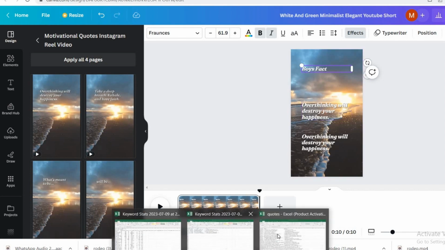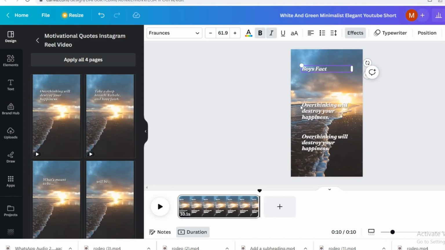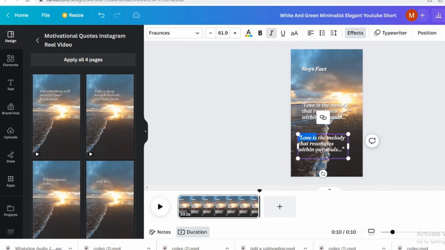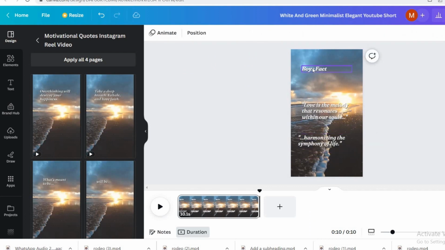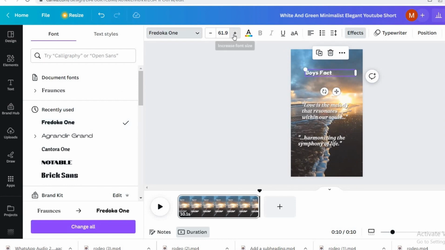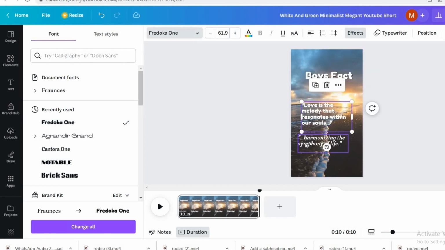And I did the second part, then go back to my Excel sheet, copy the first part and paste it here, and copy the second part and paste it here. Now I will do the basic editing. I will change its font. I like this one, and increase its size so it is easily viewable.